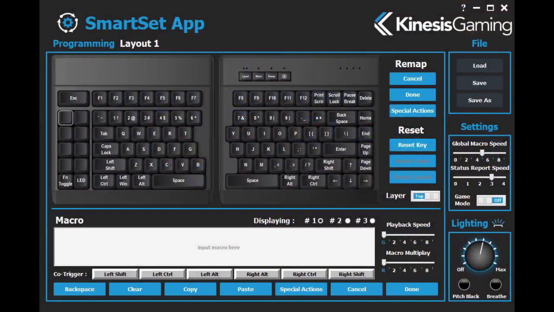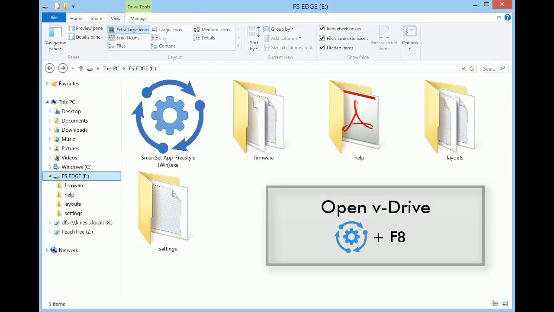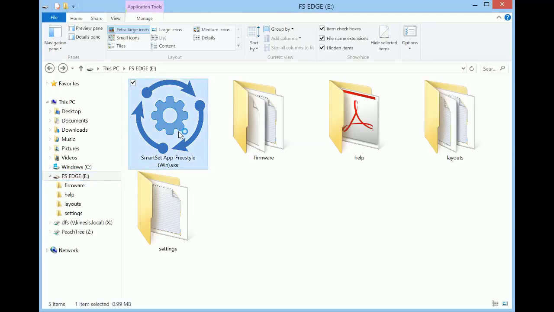The SmartSet App complements the onboard programming shortcuts and provides a simple-to-use graphical interface for customizing your Freestyle Edge programmable keyboard. Unlike other programming software, the SmartSet app is installed on the keyboard and not on your computer. To access the app, use the onboard shortcut to open the keyboard's virtual drive, or V drive. Locate the V drive and launch the app.